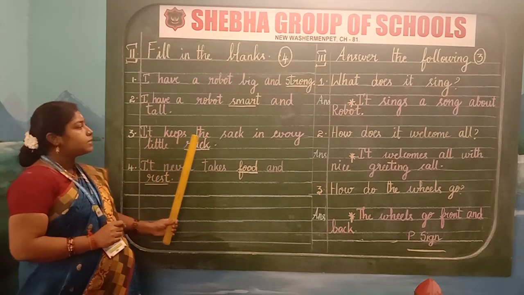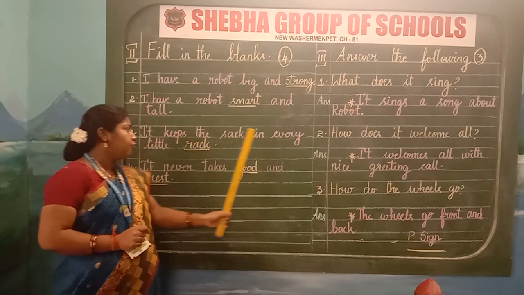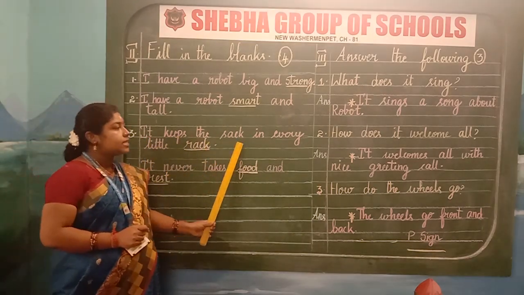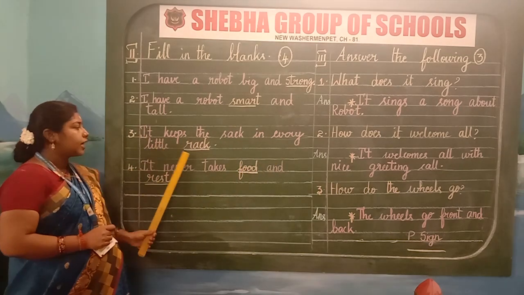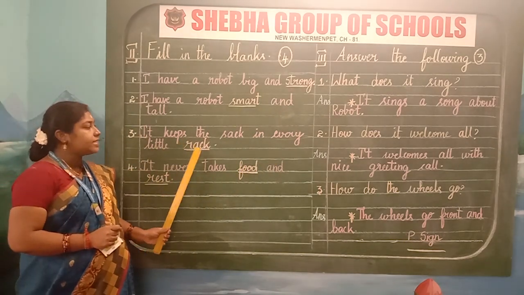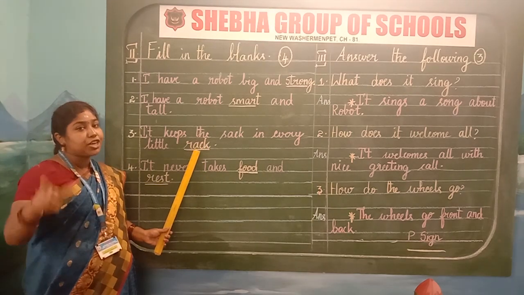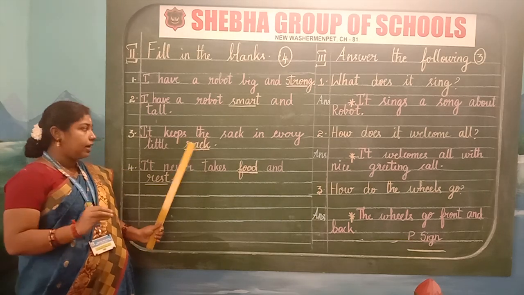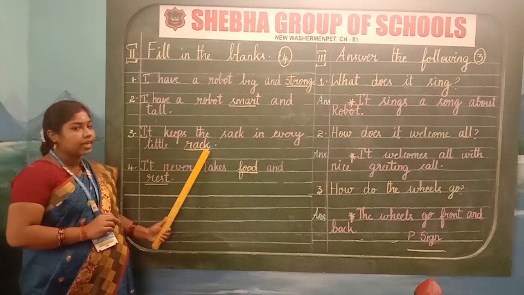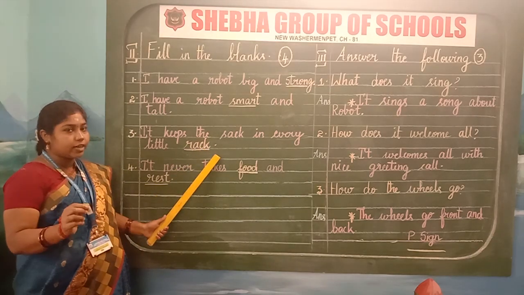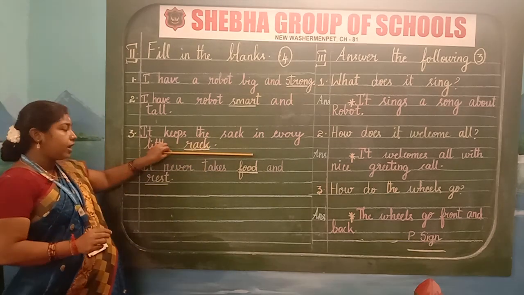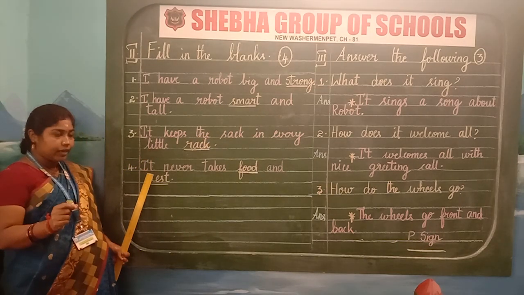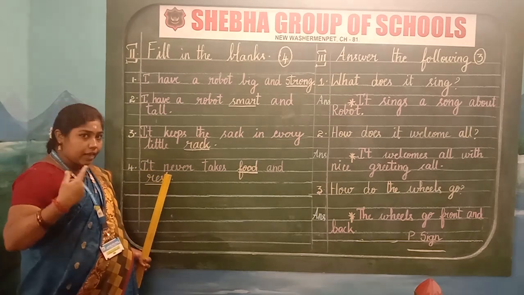It keeps the sack in every little rack. Full stop. It keeps the sack in every little rack. Rack. R-A-C-K. Rack. Rack means shelf or stand. Shelf is a stand. We can keep things in that rack. Okay. R-A-C-K. Rack. So underline this word, children. Leave a line. Write the 4 serial number in the margin. Start with the capital letter.